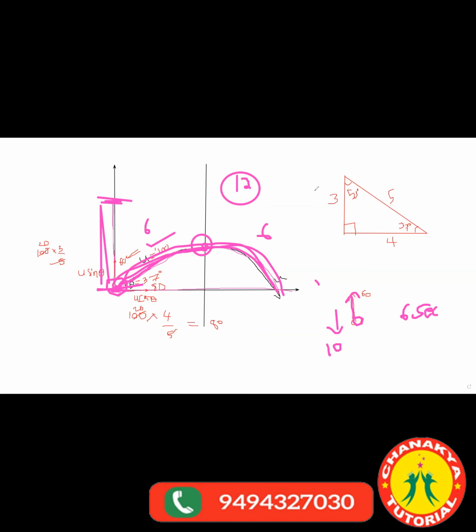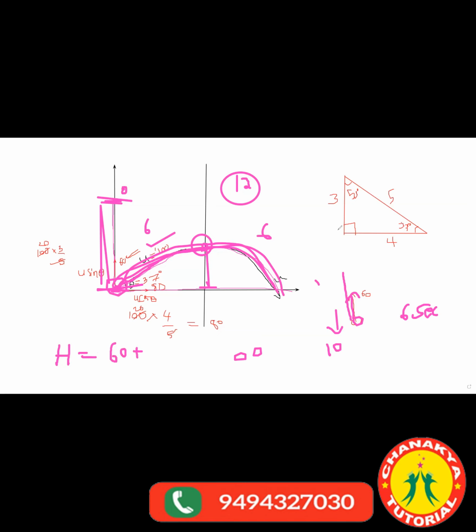Yes, sir. Now the question is, what is the maximum height of this parabola? Again, use the same formula. Initial velocity 60. Final velocity when it reaches the top, you just observe this motion.